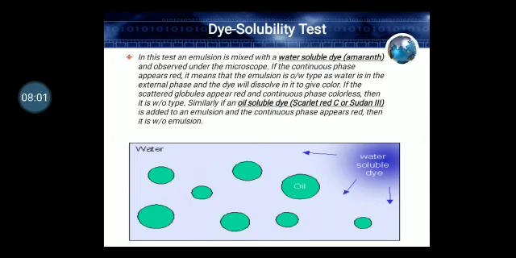Now, the dye solubility test. Water soluble dyes can be easily traced out. They will be easily dissolved in the water. Therefore, if it is an OW emulsion, the dye will get dissolved in the external phase. You can differentiate very well. And if it is an oil soluble color, then the color will be found in the droplets. So you can see under the microscope how the picture looks.